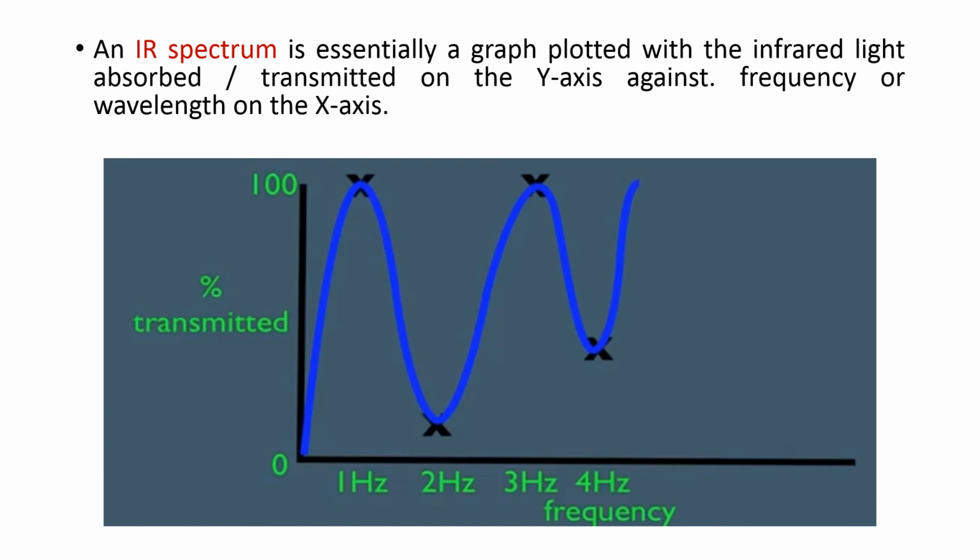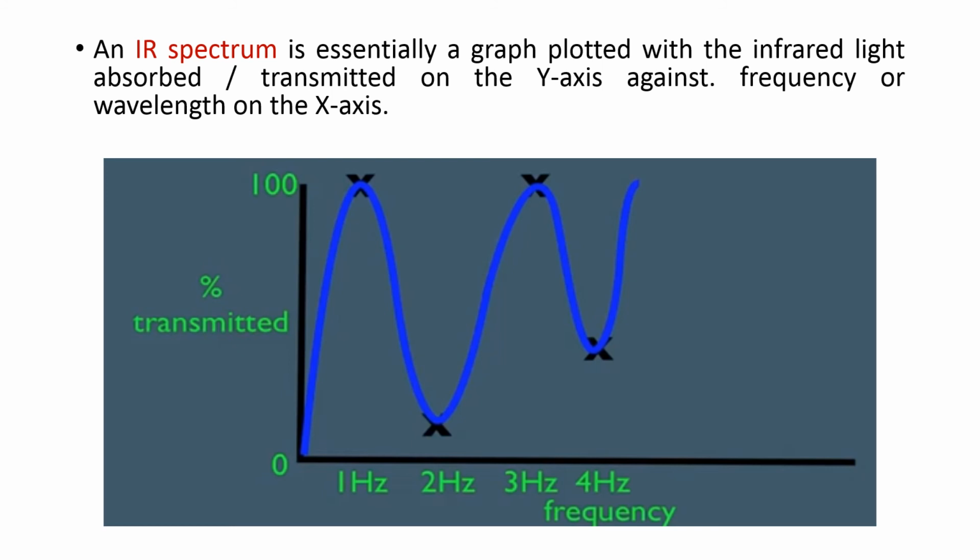Since 1 Hz is not a natural frequency of the HCHO molecule, 100% is transmitted out. So we can see a peak like this, and the 2 Hz is matching with the stretching vibration. 0% is transmitted and 0% is detected by the detector because 2 Hz is absorbed by the molecule. Again 3 Hz is not matching with any natural frequency, so it is 100% transmitted, and 4 Hz is matching with the wagging vibration.